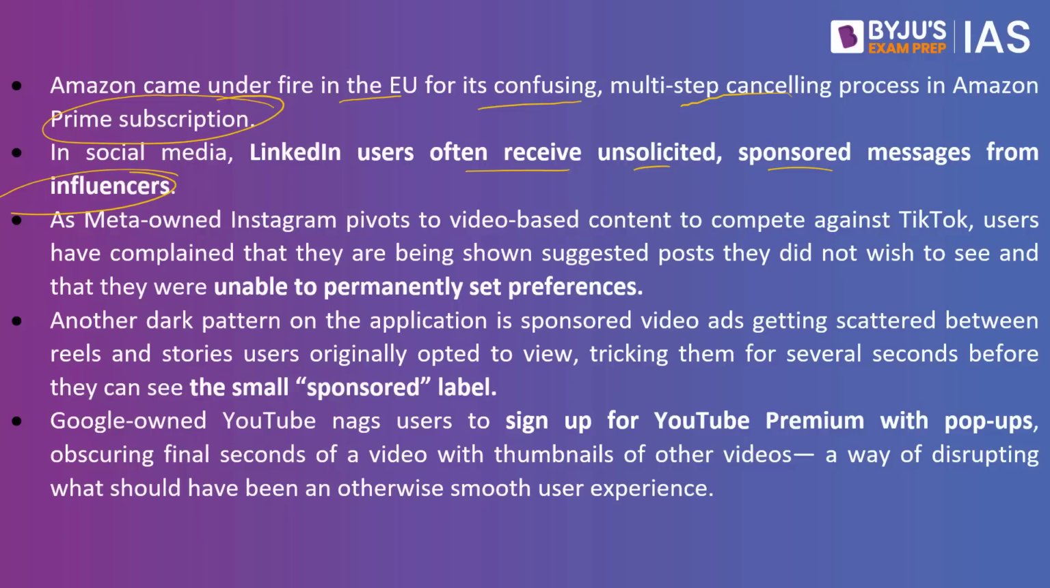In Instagram, what you actually see is that you get some sponsored videos as well, and at the same time they are unable to permanently set preferences on Instagram. What are the kind of reels that you would want to watch? This is an example of dark pattern. Another dark pattern on the application is sponsored video, small sponsored label. This is an example of dark pattern.